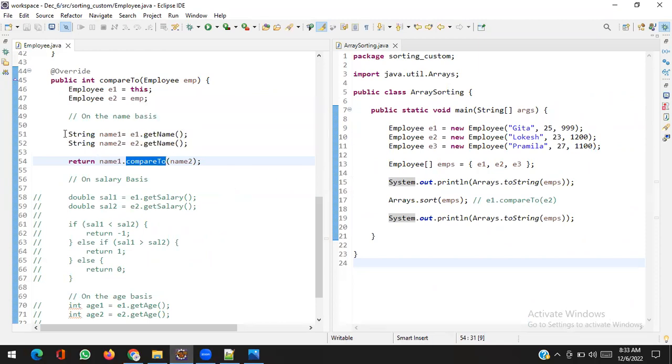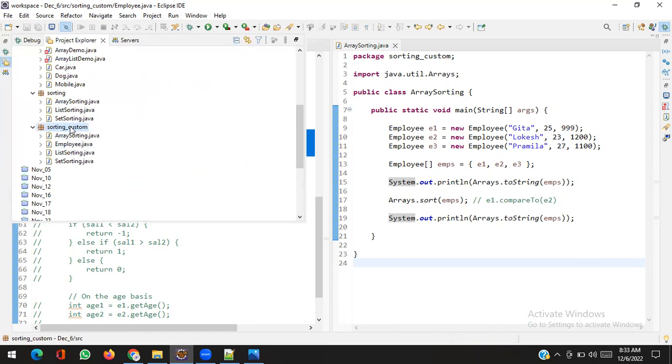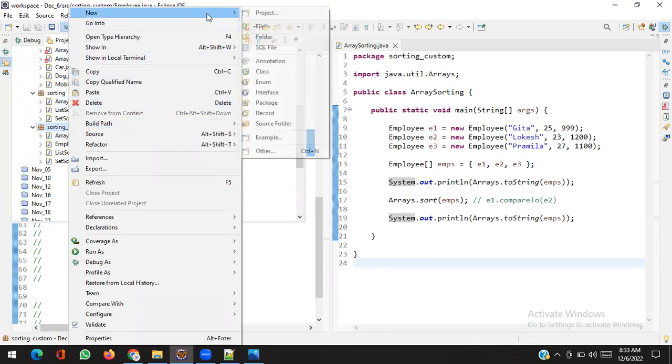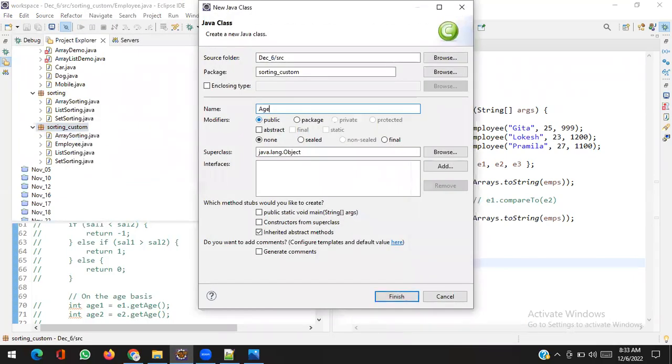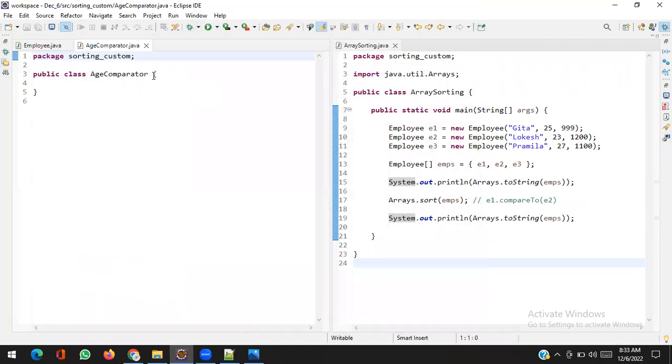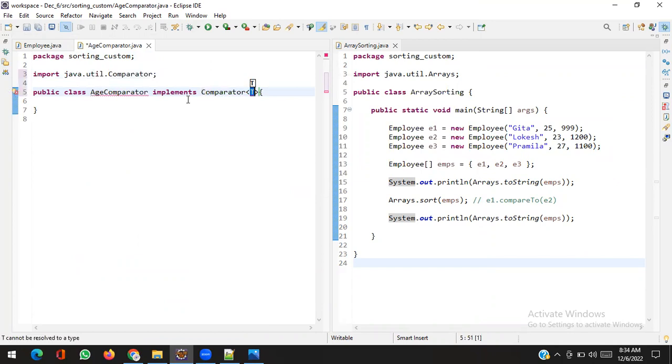I just created a comparable for the name, and now I'm going to create a custom comparator. Right click, new, let's say AgeComparator. What is a comparator? It is again an interface, Comparator of type Employee.